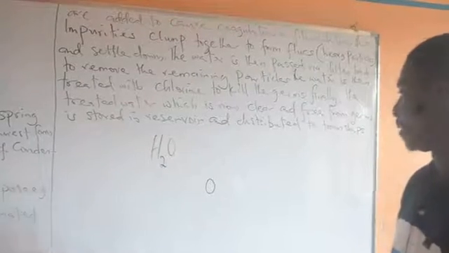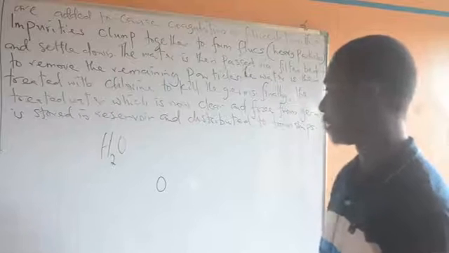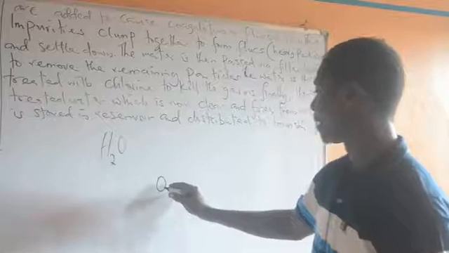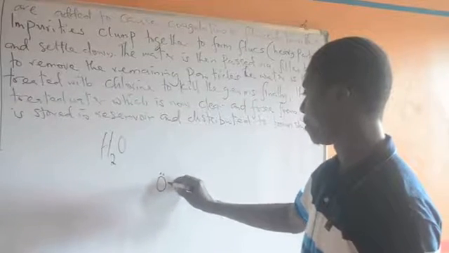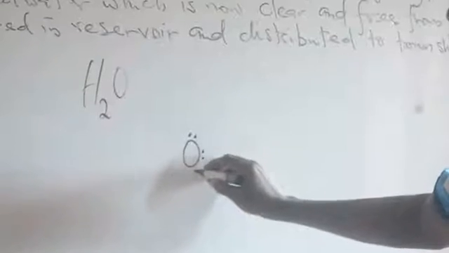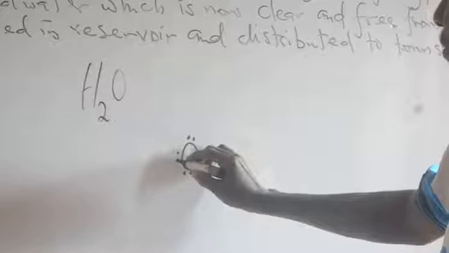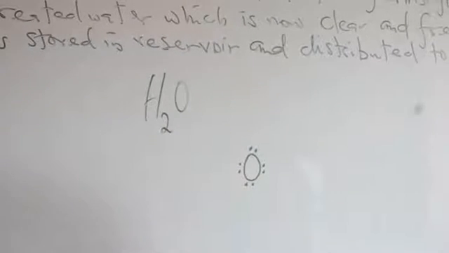Now the atomic number of oxygen is what? 8. Which simply means that it has 8 protons in the atomic shell and also has what? 8 electrons in the atomic shell. If you have to arrange the 8 electrons, you start here with 2, here with 2, here again 2, here 2. 1, 2, 3, 4, 5, 6, 7, 8. Those are the 8 electrons.